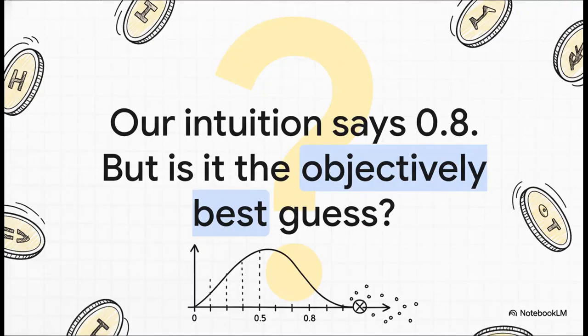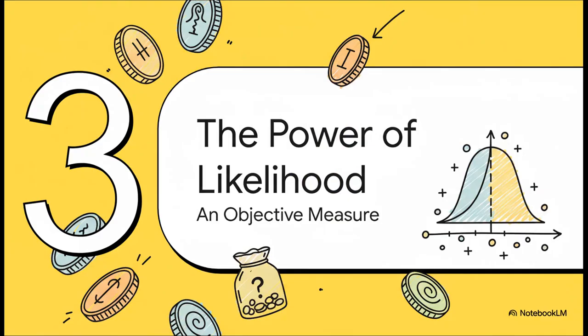But here's the real kicker. Our intuition is screaming 0.8. That's great. But how do we move past just a feeling? How can we actually prove, objectively, that 0.8 isn't just a good guess, but that it is the single best possible guess we can make with the information we have? And to build that proof, we're going to need a special tool. This tool is the main idea for today. It's a function that gives us an objective score for how good any guess is, and it's called the likelihood.